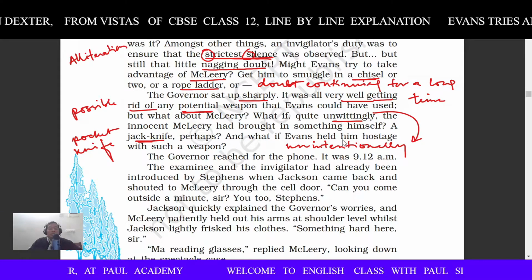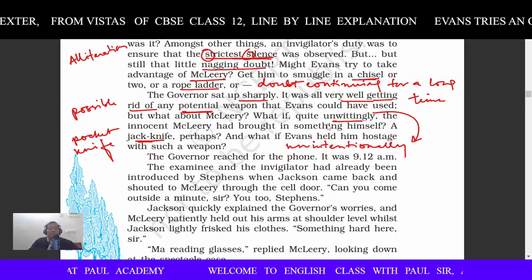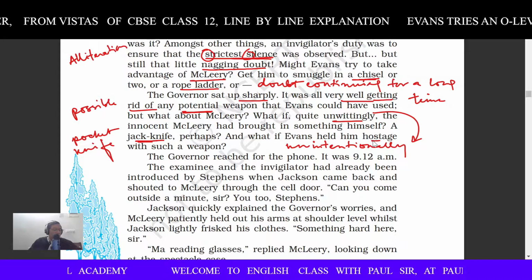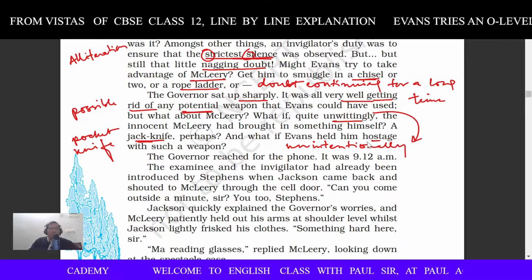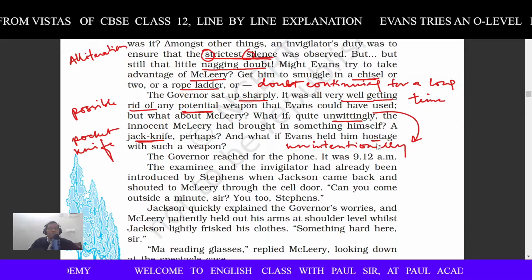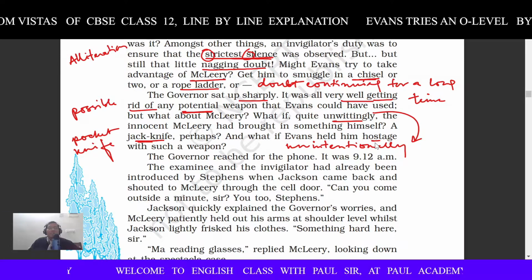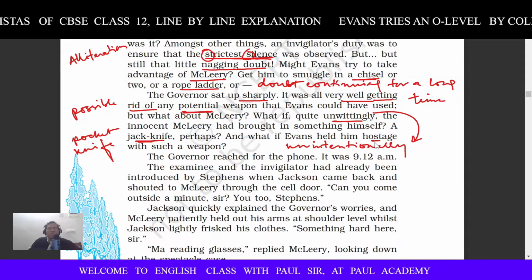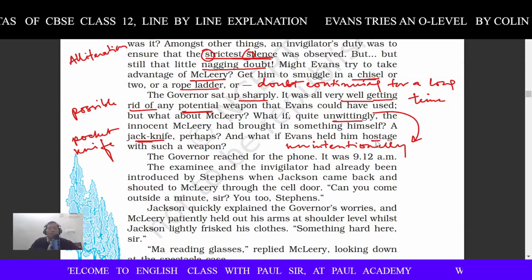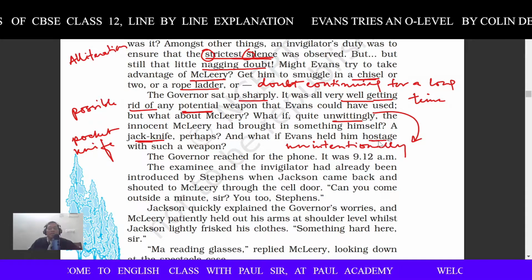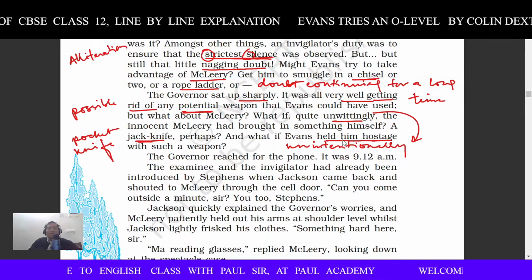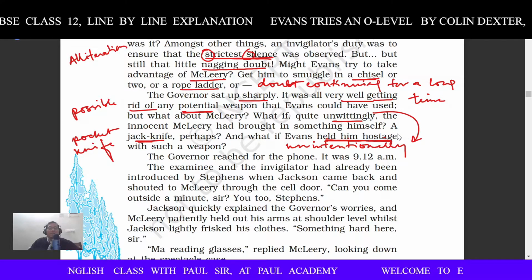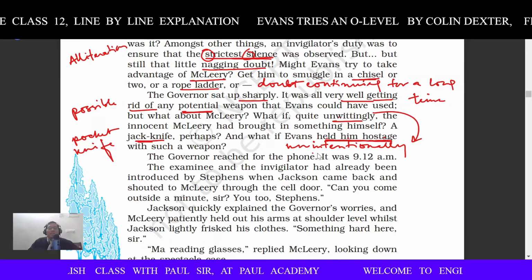Now, if Evans would ever try to hold that gentleman, I mean Mr. McLeery, hostage. What is the meaning of hostage? Hostage means when you keep somebody in your custody and you demand money, or you sometimes make the government or another organization release somebody or do something that you want them to do. That is called keeping somebody in hostage. So Evans held him hostage. Held him hostage is a very good alliteration. Look at this, H sound, right? Alliteration, examination. And unwittingly means unintentionally.